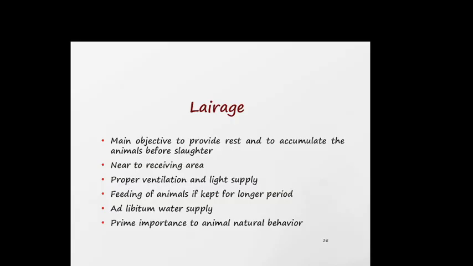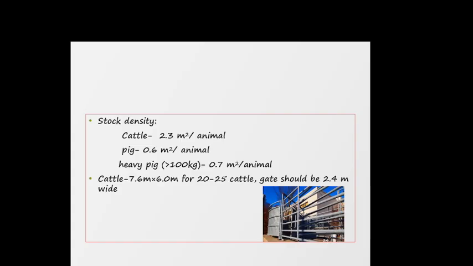What is lairage? Lairage is an area to provide rest and to accommodate the animals before slaughter, near the receiving area, with proper ventilation and light supply, feeding of animals if kept for a longer period, ad libitum water supply, and prime importance to animals' natural behavior. So what is the stock density?